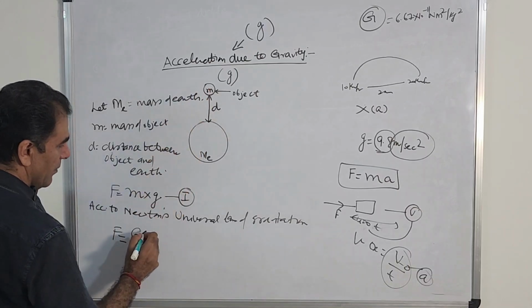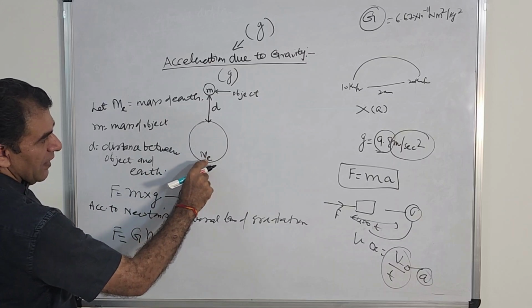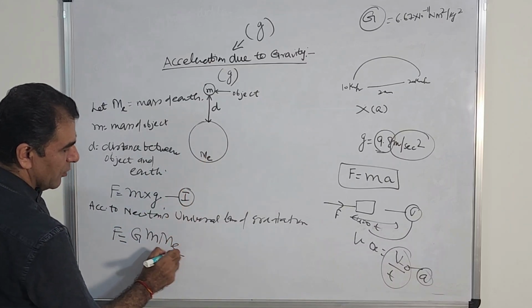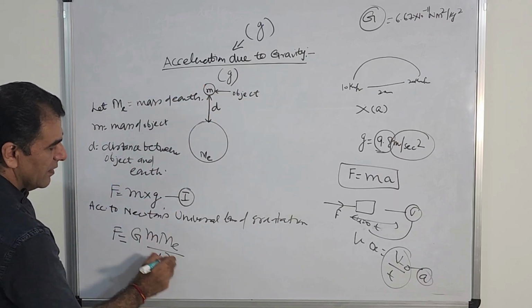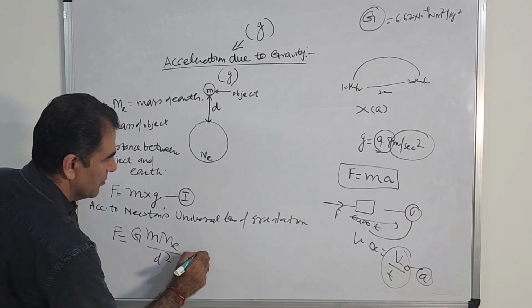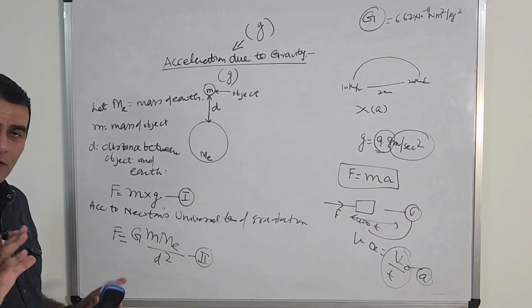Mass of first body m, mass of second body Me, earth is the second body, divided by the distance between them squared, d square, right? It is equation number 2. Is that okay for you?